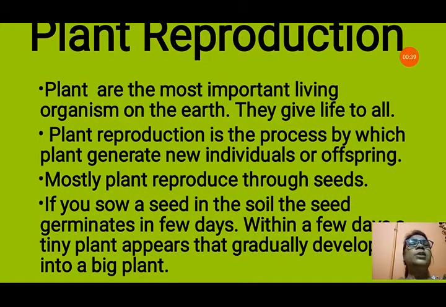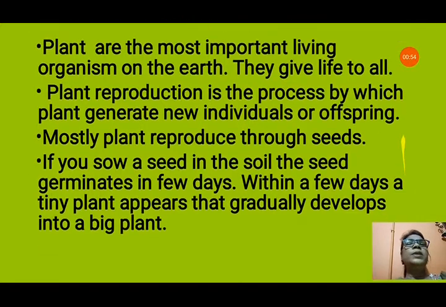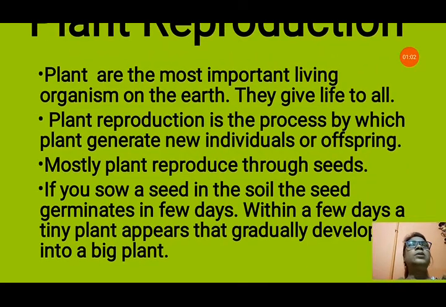To maintain the life of the species on the earth, the living organisms reproduce. Mostly plants reproduce through seeds. If you sow a seed in the soil, the seed germinates in a few days. Within a few days, a tiny plant appears that gradually develops into a big plant. Day by day, it will grow and make a very big plant or tree. So a seed is a very important part of the plant that gives rise to a new plant.